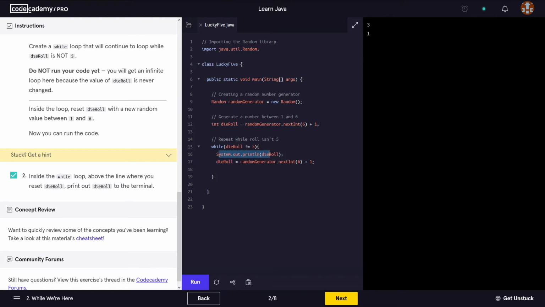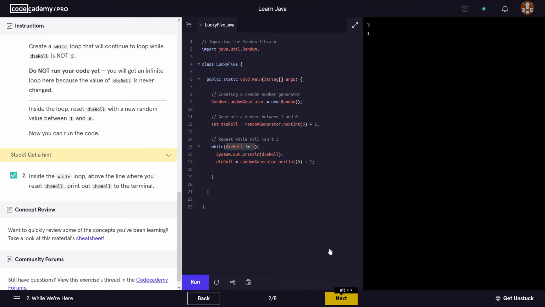If, for example, we were to print this now after here, we would get the number 5, simply because that's why the loop broke out. That's why it stopped running, because at one point, and it looks like this happened at the third attempt, the randomly generated number was indeed 5, which made this whole expression evaluate to false. Therefore, it came out of the loop, okay? So 5 does not equal 5? Well, that is false. If this expression is false, then come out of the loop, okay?